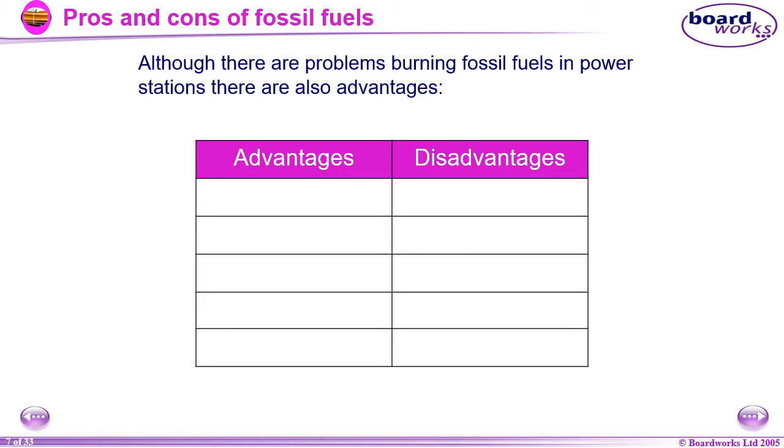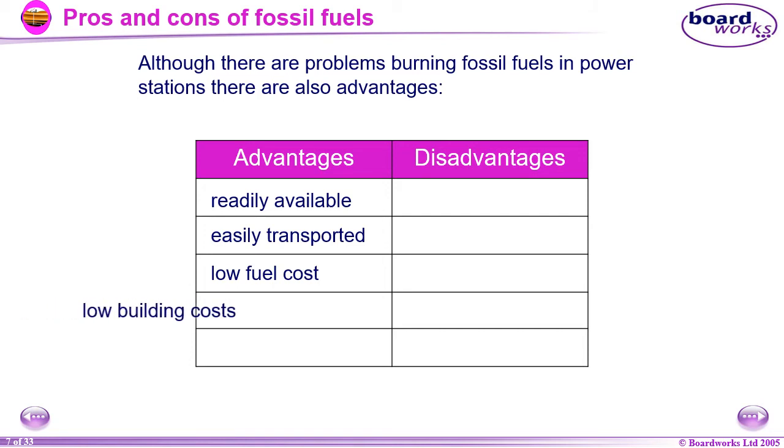Welcome back. So let's have a look. What did you discuss? So advantages are fossil fuels are readily available, easily available on the planet, easily transported. They can be taken from one place to the other place. There is a low fuel cost and then low building cost and then short startup time. Short startup time means that you can run the power station very quickly.